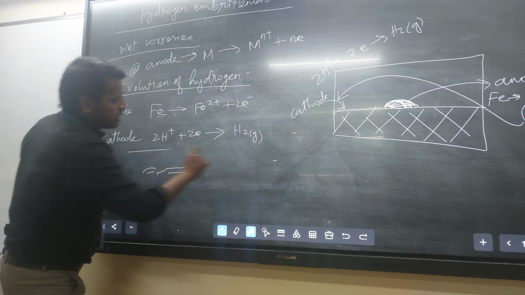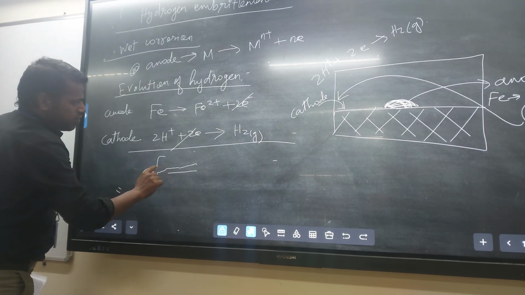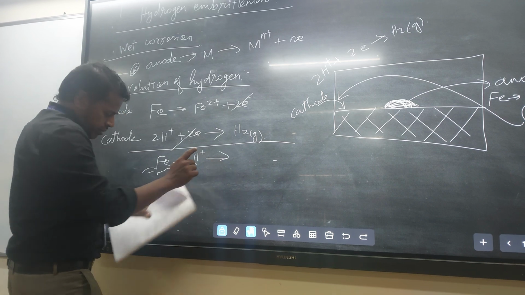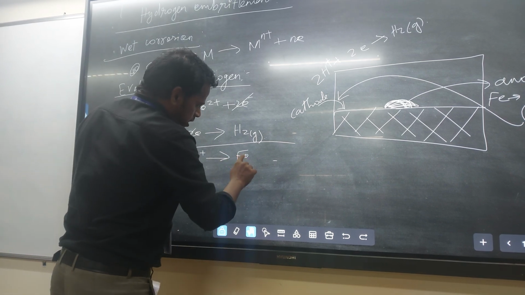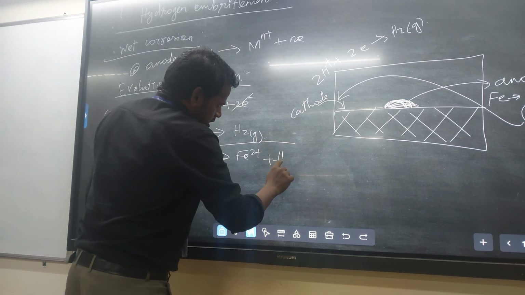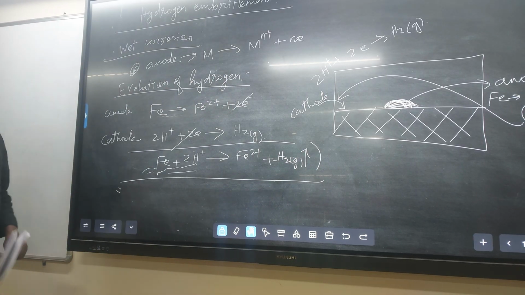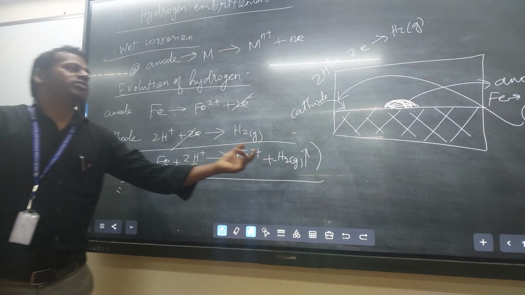So finally the net reaction is Fe reacting with 2H plus to form Fe2+ and H2 gas. So this is an evolution of hydrogen gas.